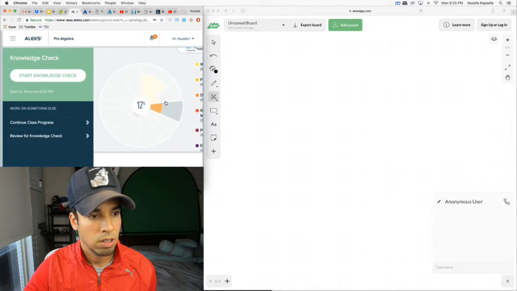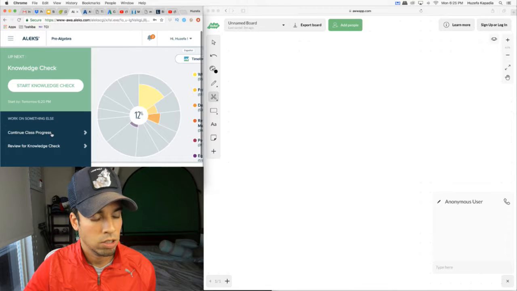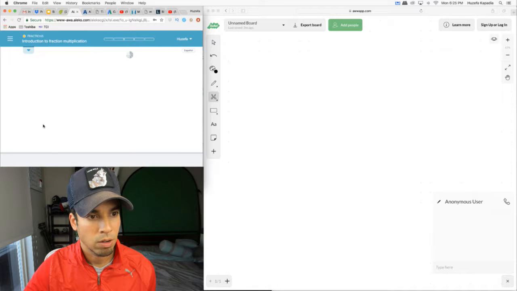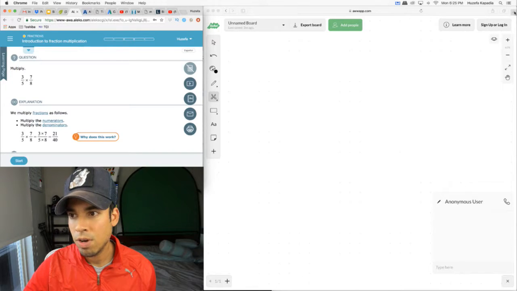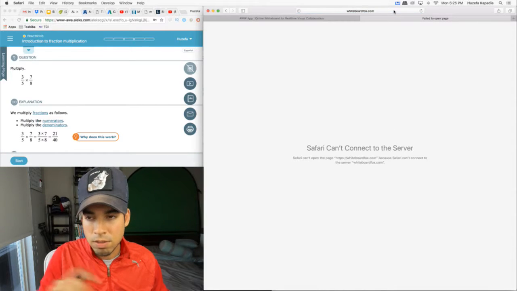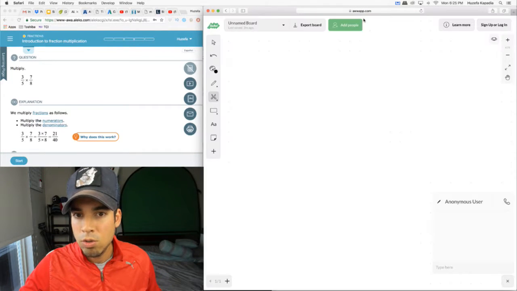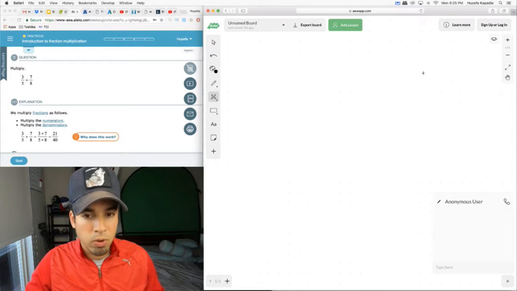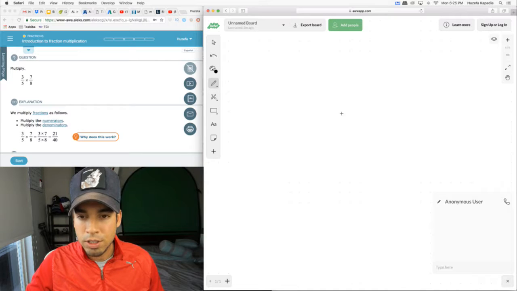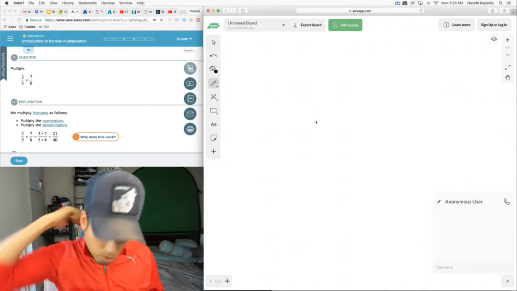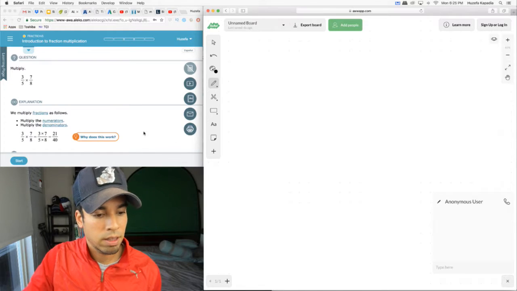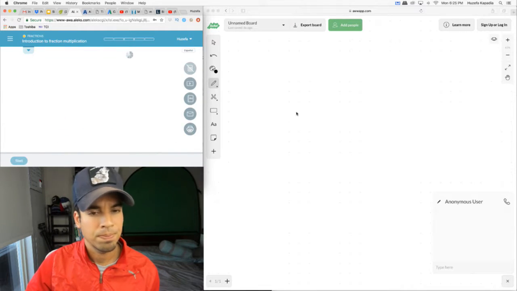I don't think we have to start the knowledge check. I think we can just continue class progress. Okay, here we go. Perfect. So we're doing introduction to fraction multiplication. The only thing is, I'm trying to use this other whiteboard that I usually use, but it's giving me a malfunction. So I'm going to use AWW App, the online whiteboard, and I think it's going to be okay. It's just a little glitchy for some reason on this computer. I don't know why. All right, let's get started with the fraction multiplication.